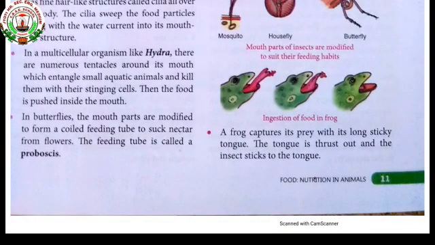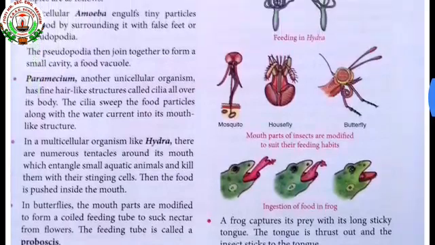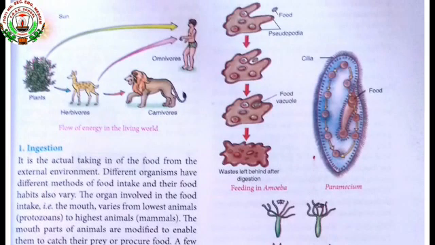Feeding in hydra: see, the first one is an amoeba, how the amoeba splits its body into various parts and captures the food. The splitting of the body into different parts and capturing the food is called binary fission. And then you can see the paramecium. The paramecium body is covered with fine hair-like structures called cilia. Cilia help in capturing the food.